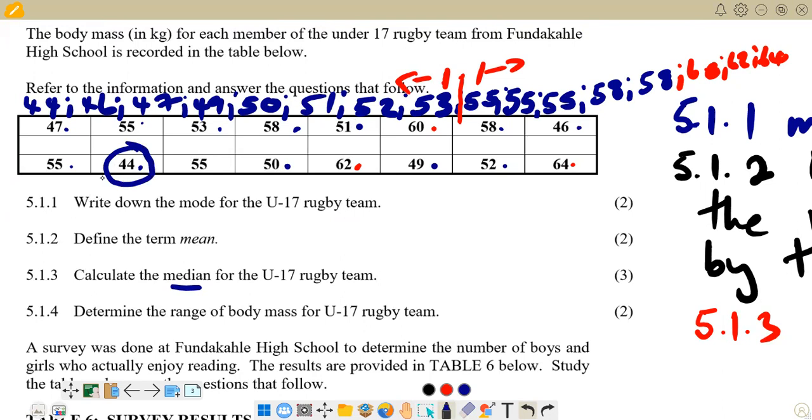This is our smallest value. Then you also try to identify the highest value that we have. And remember, the highest value is 64. So the range is now the difference between the highest value minus the lowest value. So you now say 64 minus 44, then you get the range. So that's what we have on 5.1.4.